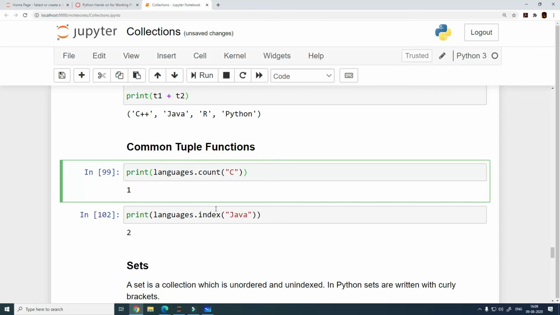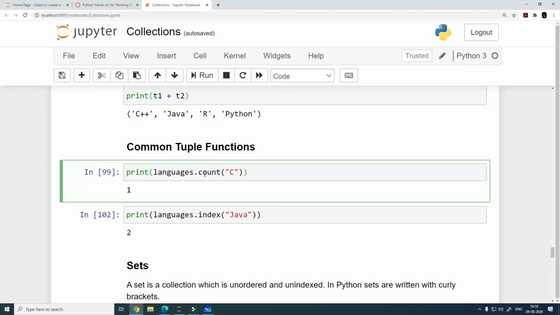So the list of functions available in tuple is very small as compared to the list. You do not have append, insert, del, pop, or remove. All of these are not available.